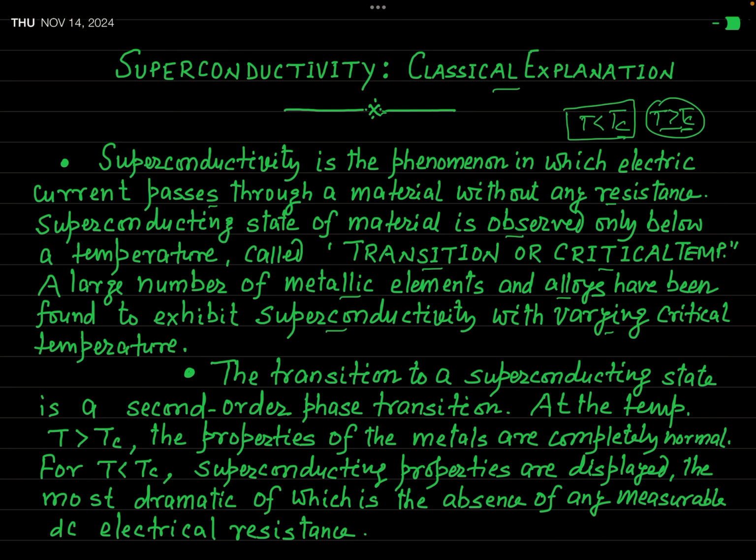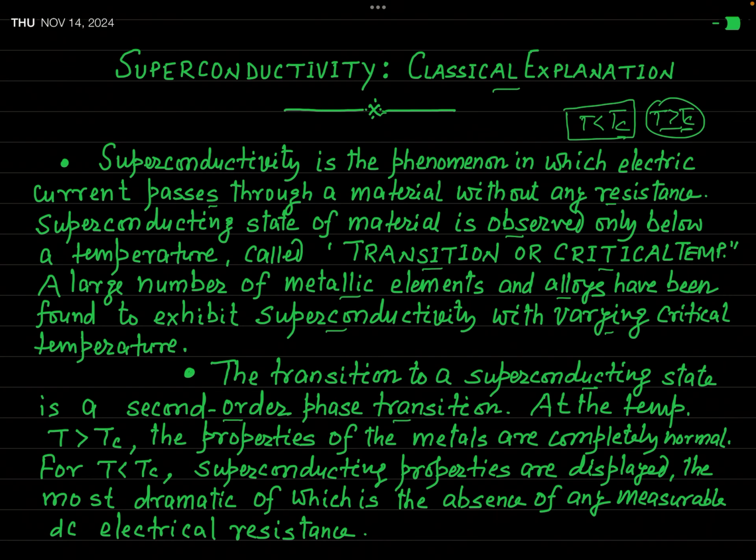You have also learnt in my previous video that the transition to a superconducting state is actually a second order phase transition. When this transition is governed only by temperature, not by magnetic field, the transition from the normal state to the superconducting state, or from the superconducting state to the normal state, is a second order phase transition.